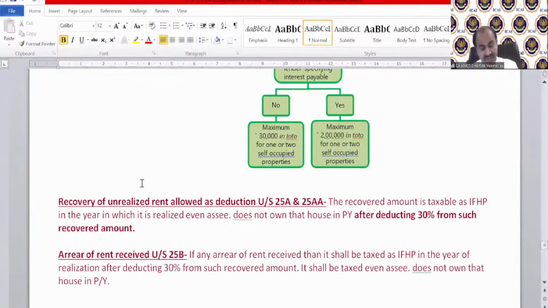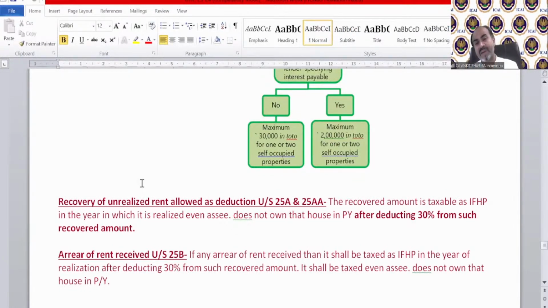Now, in the current previous year, 2022-23, your tenant is paying you the unrealized rent, or we are able to recover that rent from the tenant. In this previous year, we recover 40,000 of unrealized rent. Then what is the treatment? 70% of that unrealized rent is going to be taxable as income from house property.